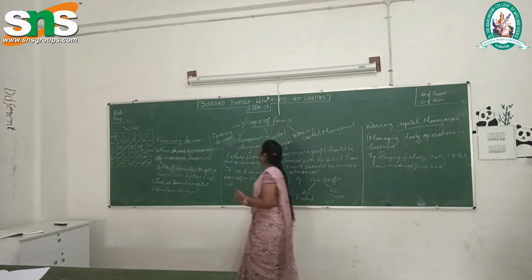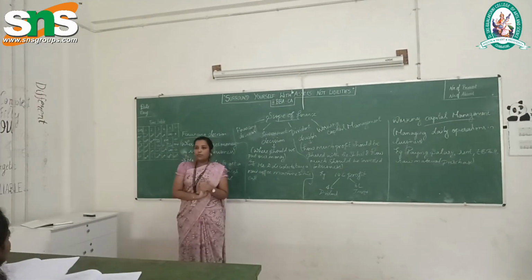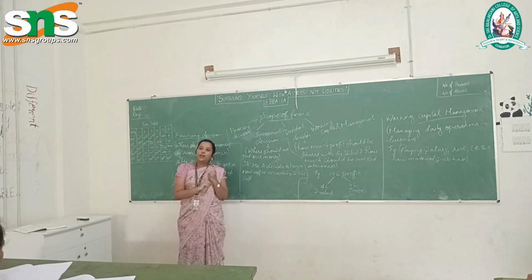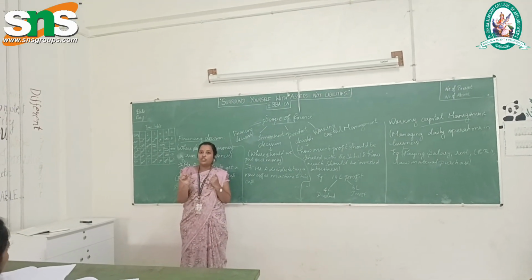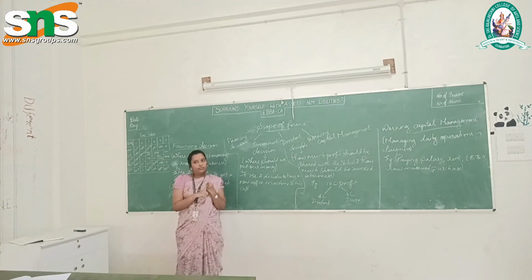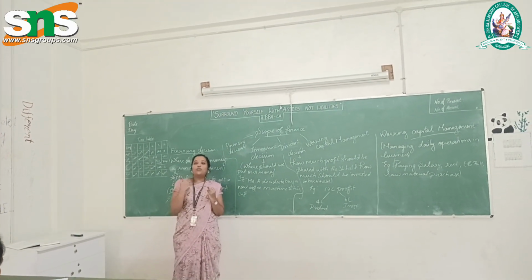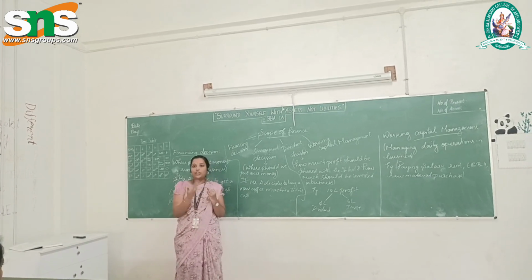So these are the scope of finance function. What is the first scope? Financing decision. Make it short. What is financing decision? How we get the money. Next one? Investment decision. Make it short. We are going to invest. Where we are going to put our money, where we are going to invest our money.